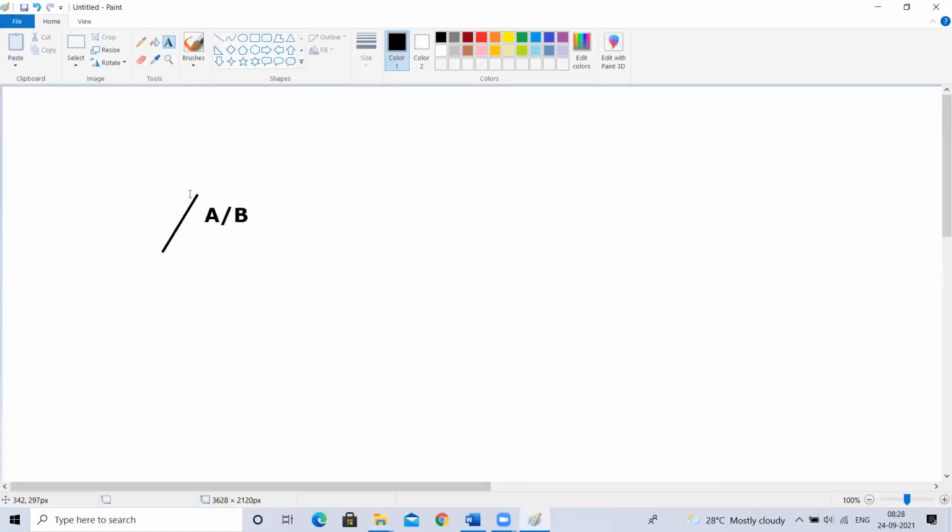This is a root starting point. Like C drive, this is a starting point. The name of this is root. The name of that is root directory. Remember, the naming is very important. The starting point is called root directory, nothing but this one. Inside that root directory, I created a folder called A. Inside that, I created one more folder called B. So the folders are separated in Linux with the symbol called slash. Okay. Understood?